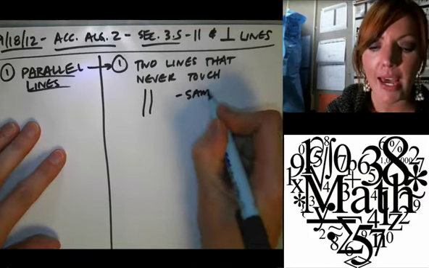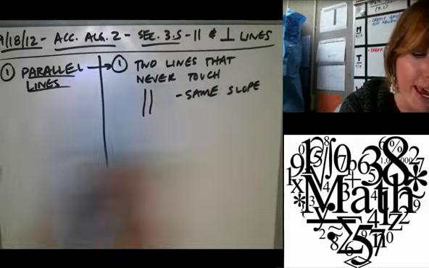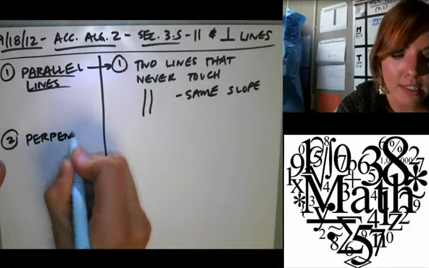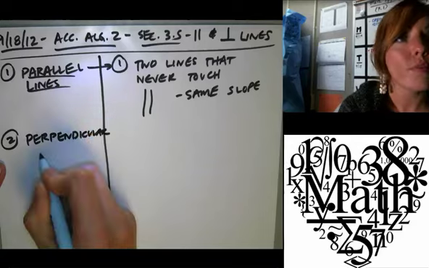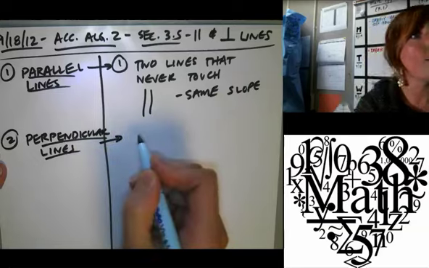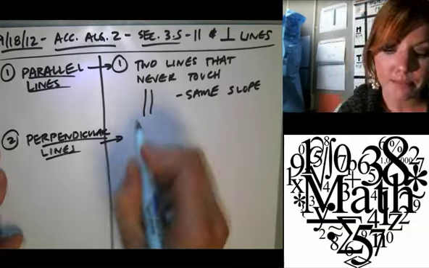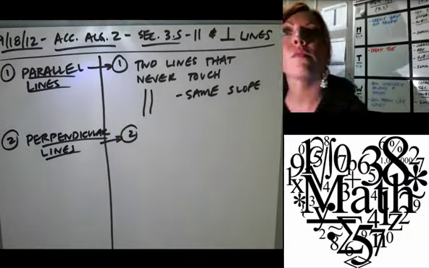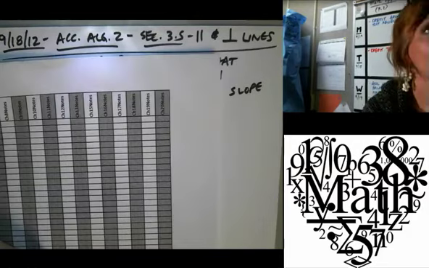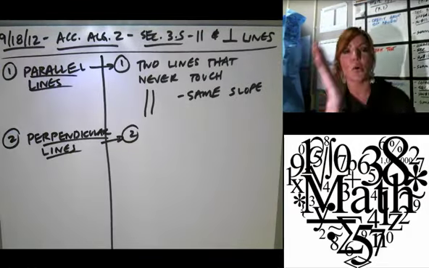Same slope. Okay. Now, again from geometry, perpendicular lines. What do we think? Akashni? They touch in what way? Okay, good. So she's going like this.